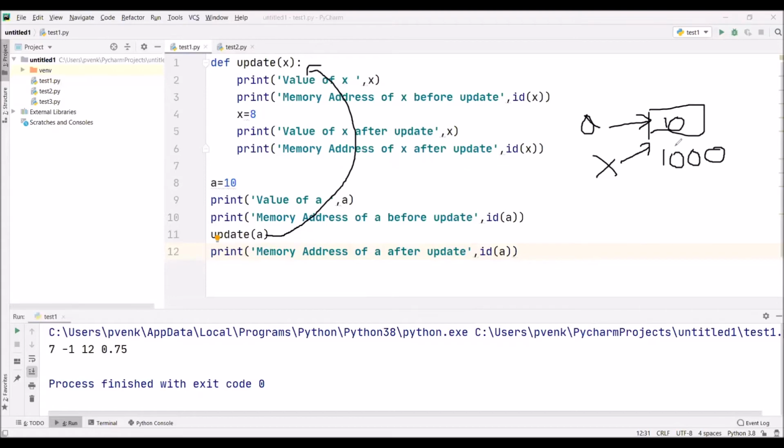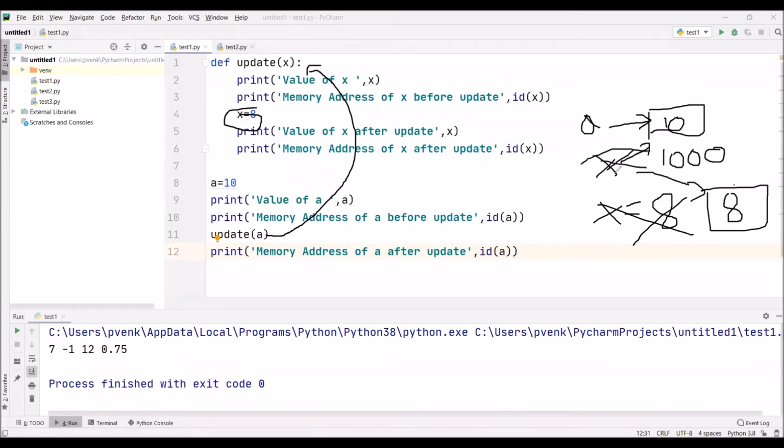No. Why? If we are making any change to x, now I am changing x as 8, because the integer data type in Python is an immutable data type. When I changed the value of x to 8, instead of changing the value 10 to 8, because it is not possible to change an immutable data type, now x is tagged to a new address, where in this new address the value is 8.